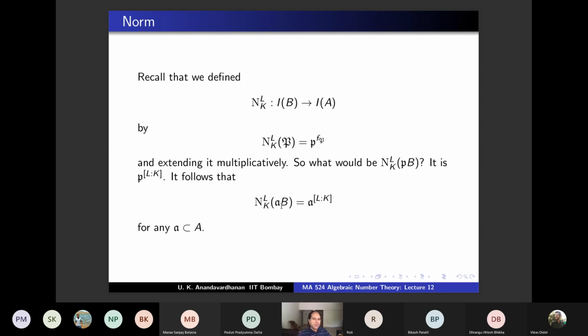So from I_A to I_B, you have this map, A going to AB, and if you apply the norm the other way, so if you start with an A, go here, you will get AB, and if you apply the norm, these two are not inverses of each other, but there is a nice relation. If you start with an A, go here and come back, you are raising it to the correct power, A power degree of L over K. You can also ask the other way. You start with something here, go there and come back. What will you get? So that also can be asked.